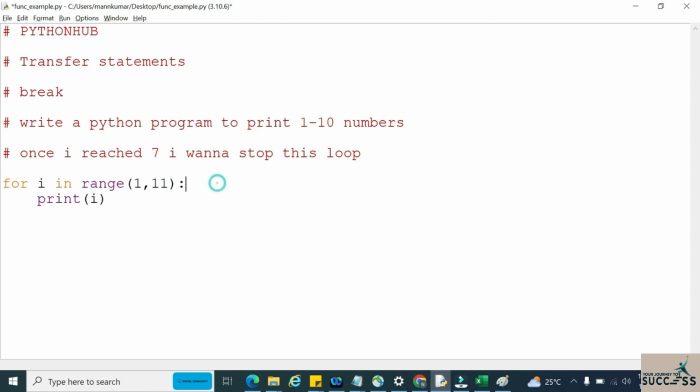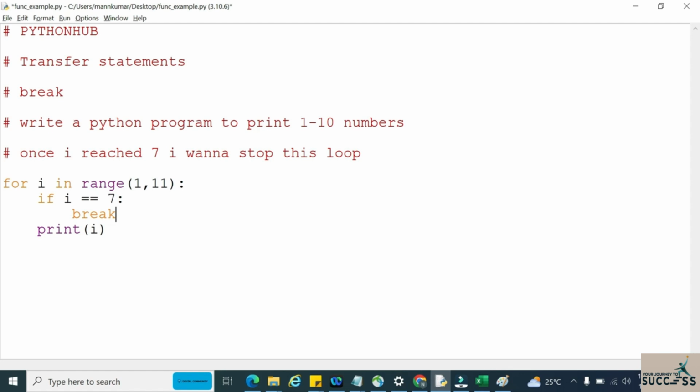To stop this loop based on a certain condition, we have a special keyword called break in Python. So let us see how we can break that loop once we reach 7. If i == 7, that means whenever i reaches 7, just break this loop.